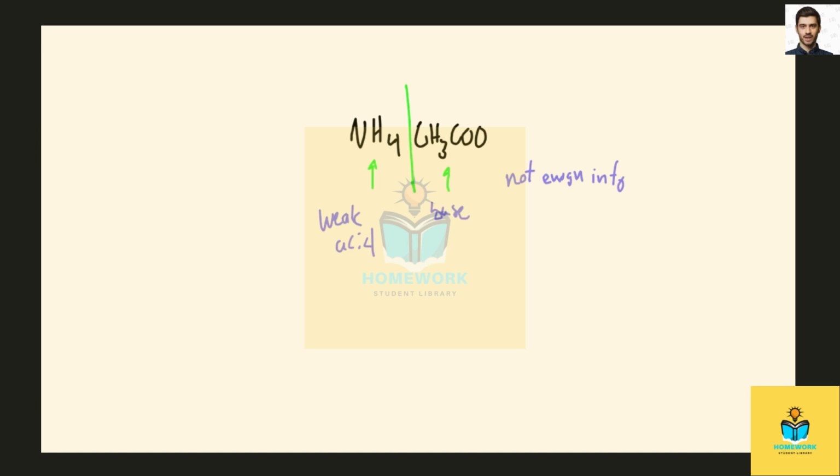Okay, let's look at KF. So potassium is our cation, fluoride is our anion. Potassium is going to be a spectator ion, right? It is the conjugate acid of strong bases, right? Like potassium hydroxide, et cetera, et cetera. This will not in any way participate in acid or base reactions.